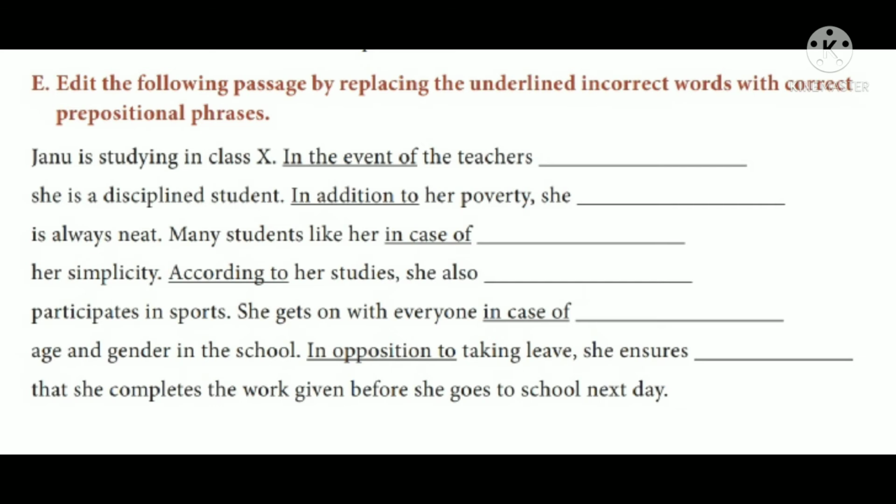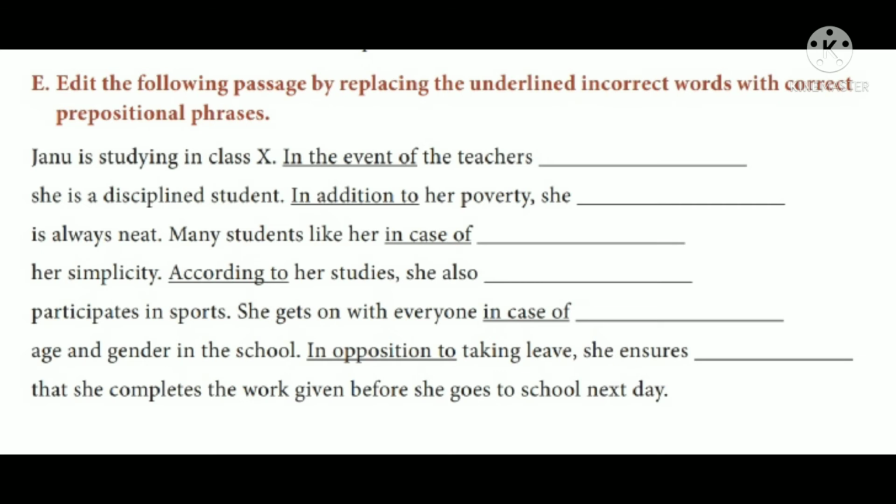So what we have to do, instead of the underlined incorrect words, we are going to use the correct prepositional phrases. So that is the meaning. Edit the following passage by replacing the underlined incorrect words. So the underlined words are not the correct ones for that sentence. So we have to use the correct prepositional phrases for the passage now.